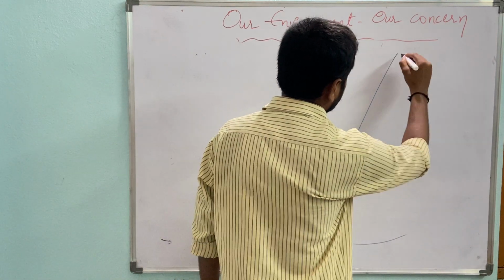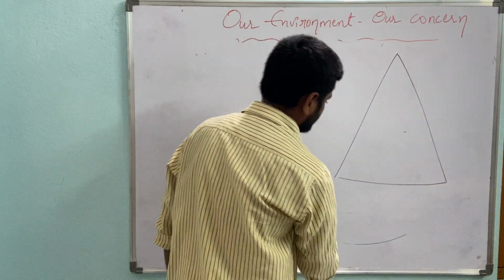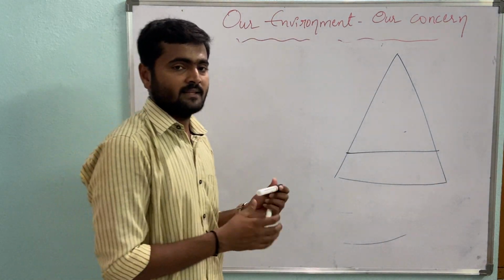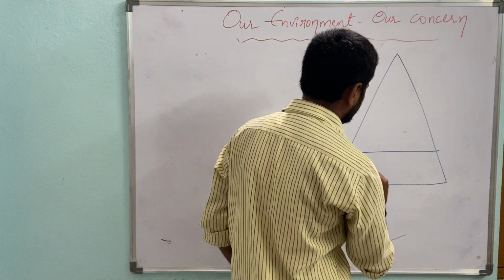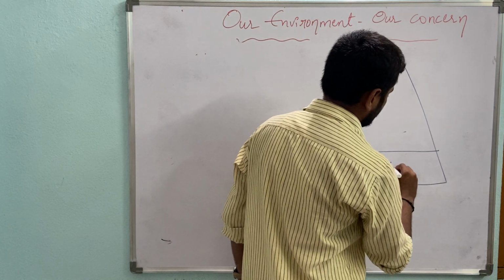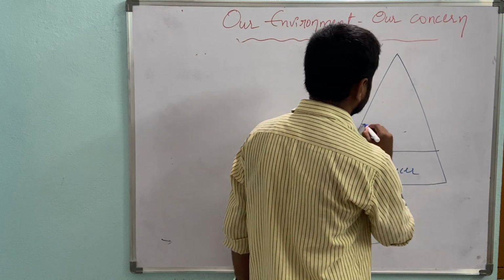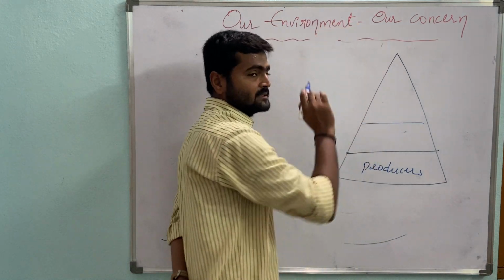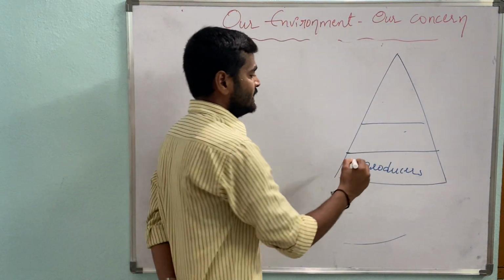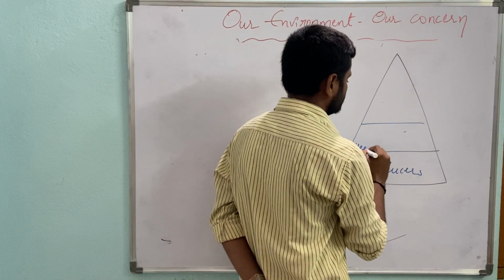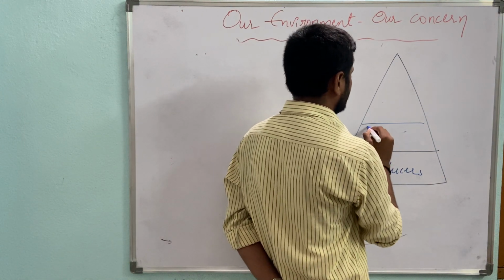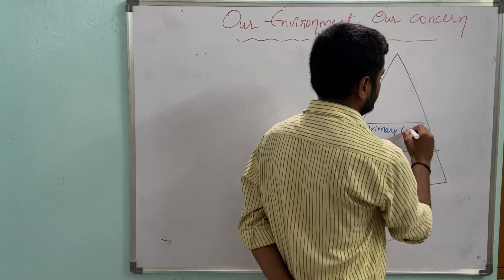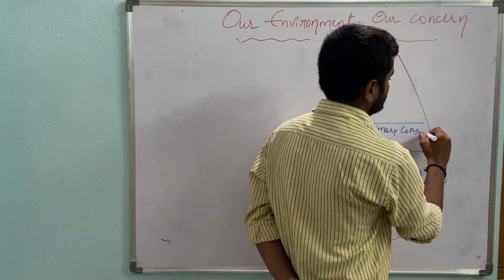For example, I am drawing one pyramid. At the base, always they are plants, also called producers. Second, third, fourth places are all consumers. Here herbivorous animals, which are also called primary consumers.